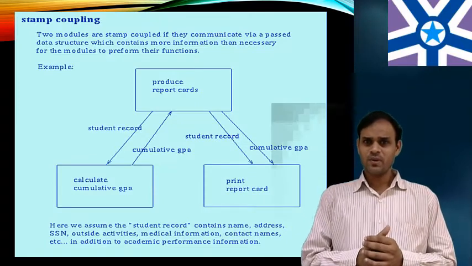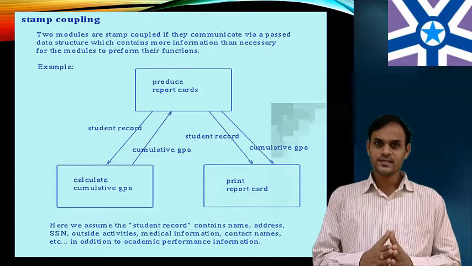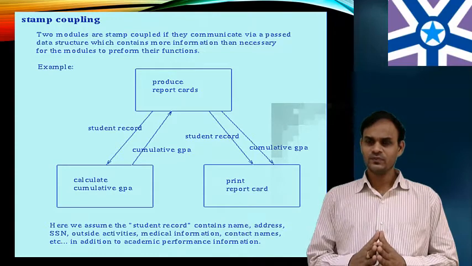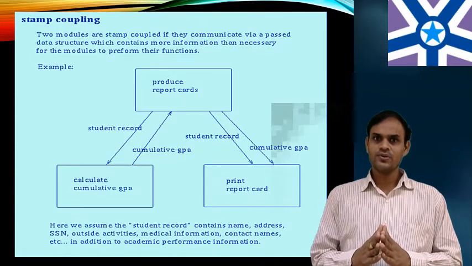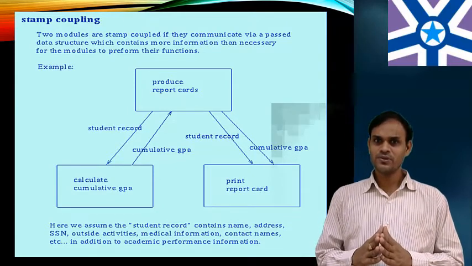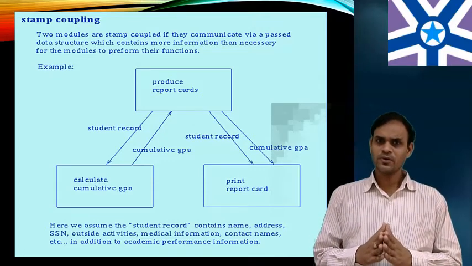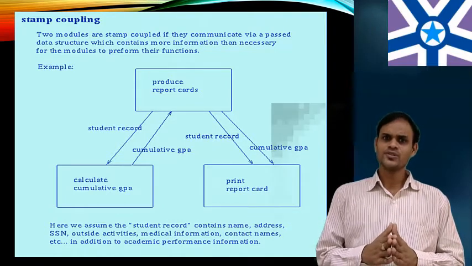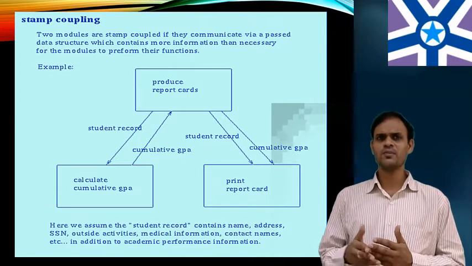Two modules are stamp coupled if they communicate via a passed data structure which contains more information than is necessary for the modules to perform their functions. For example, produce report cards. What type of report cards? Like student records as well as employee records, and also we can take the printouts. This is an example of stamp coupling.